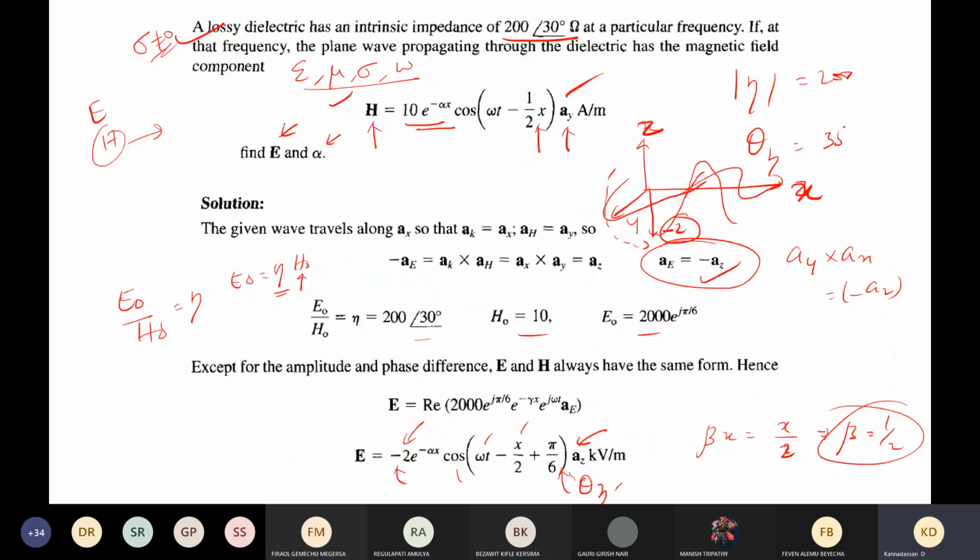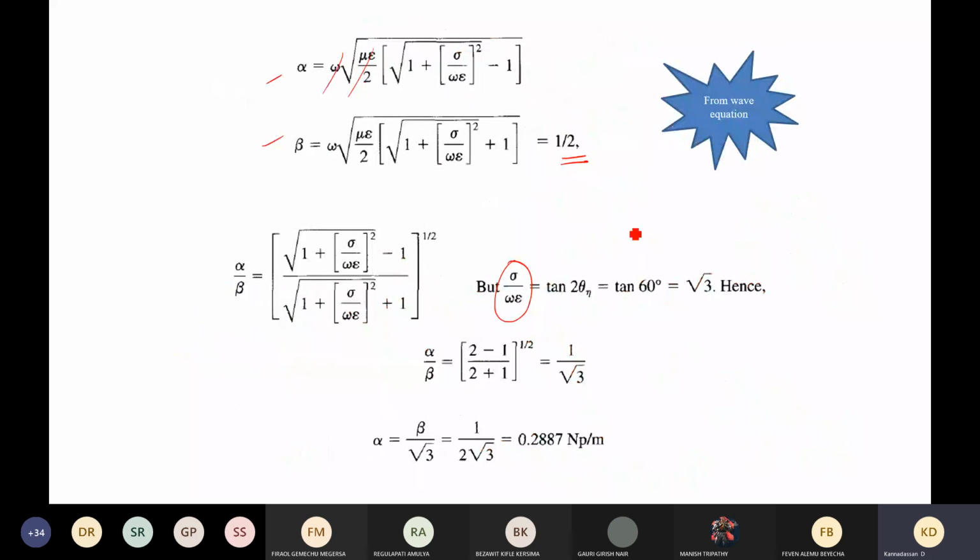description of the impedance itself. And we already know this value, this theta is nothing but pi by 6, which is 30 degree. So when you substitute here, you will get tan 60 degree, which will be root 3. When you substitute this root 3 here, then you will easily get alpha by beta. And we already know beta value. Beta is nothing but 1 by 2. Therefore, alpha can be calculated.